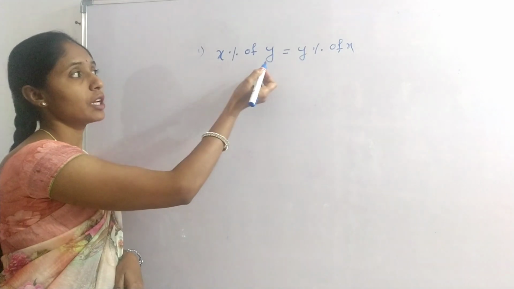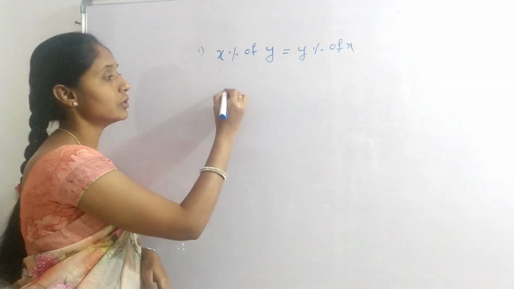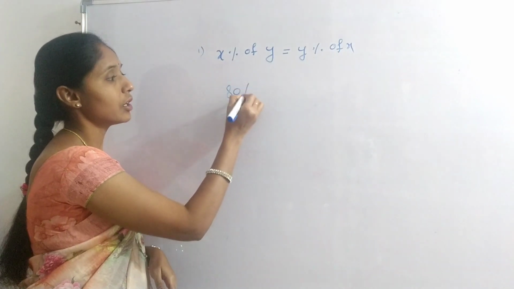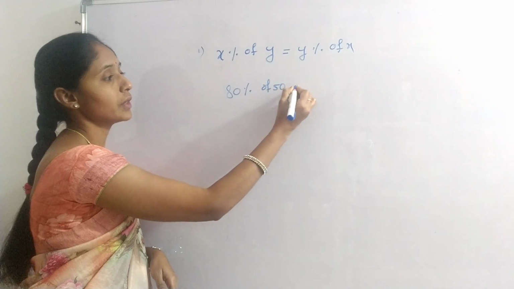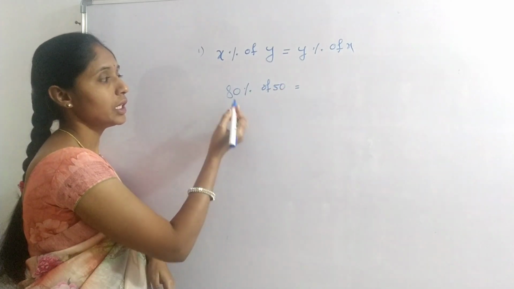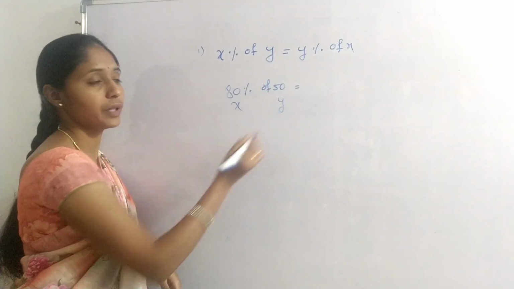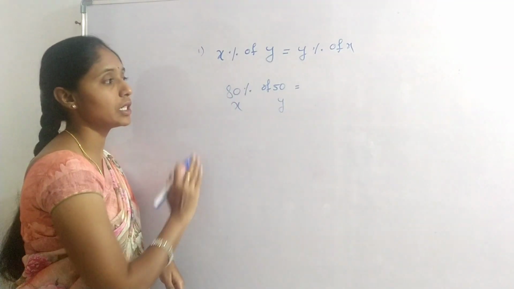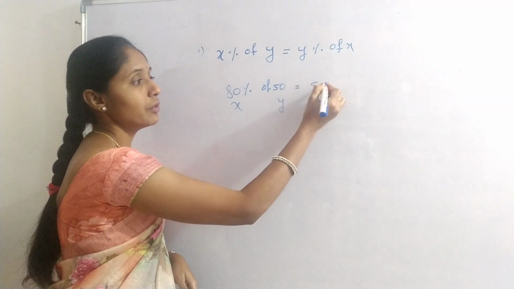Here x% of y equals y% of x. Let me take an example. 80% of 50 is equal to. Here x is 80 and y is 50. X% of y, we can write it as y% of x.